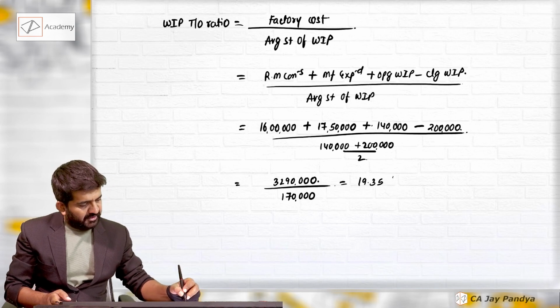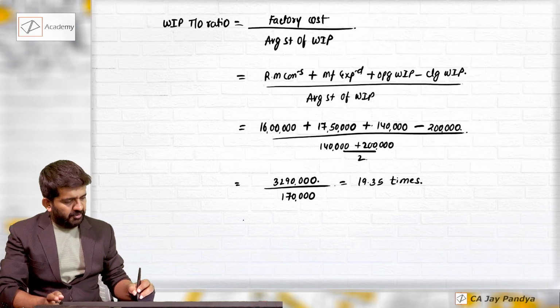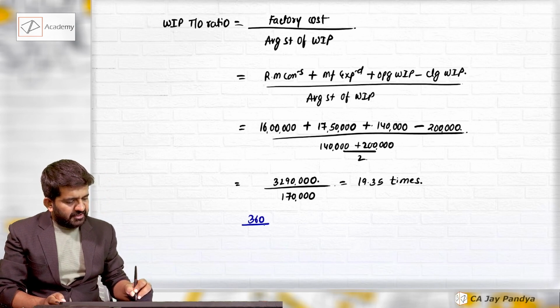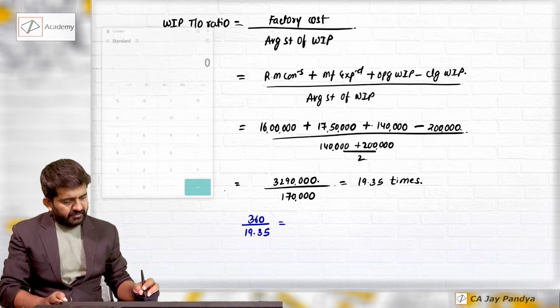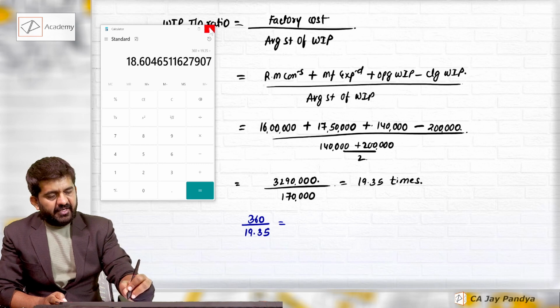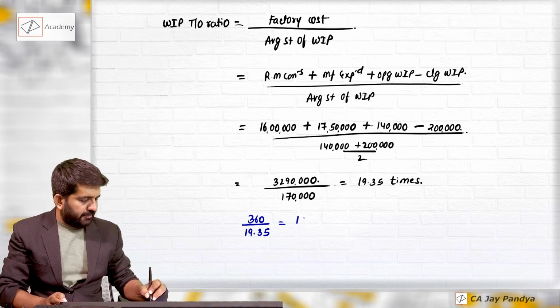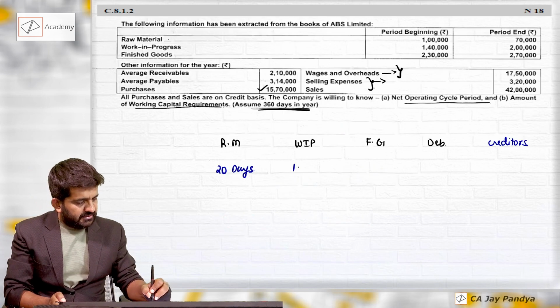Sorry, 19.35 times. This answer is in times. We need to find out answer in days. 360 divided by 19.35, 18.60, that is 19 days approximately. So WIP stock period is 19 days.